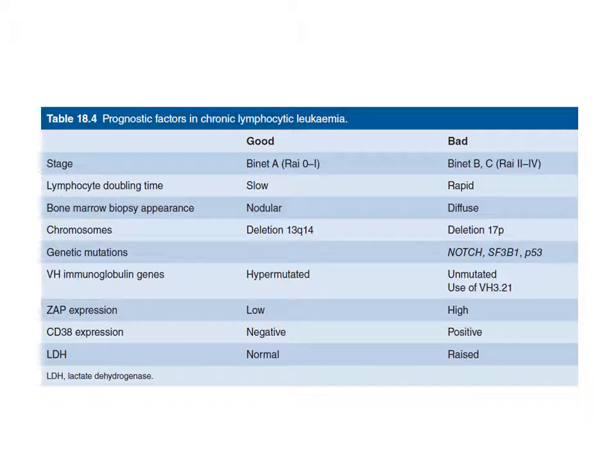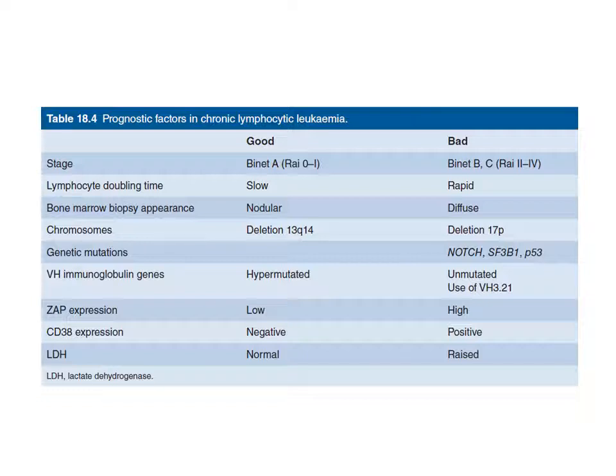So, Binet A or Rai classification stage 0 to 1, these are good signs. That means limited disease. Lymphocyte doubling time slow, this is a good sign. Rapid, this is a bad sign. Bone marrow biopsy appearance nodular, this is a good sign. Diffuse infiltration, bad sign. Chromosomes, deletion 13q14, this is a good sign.